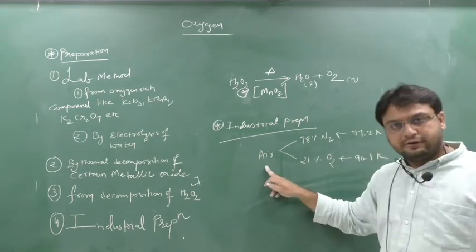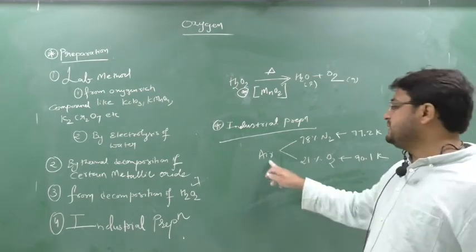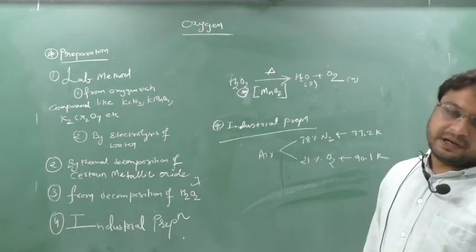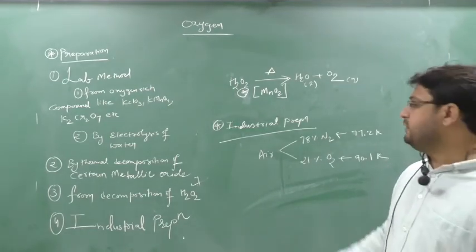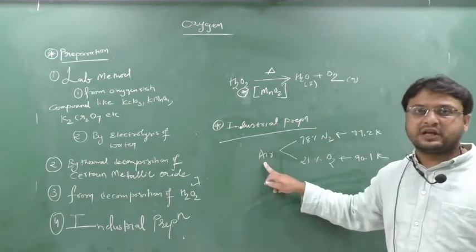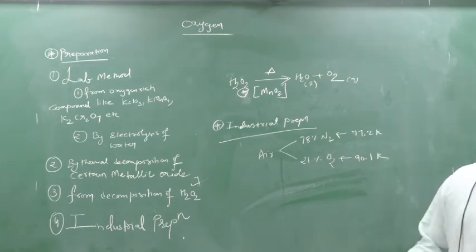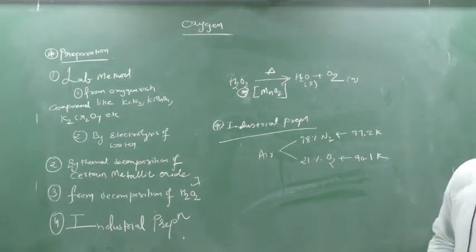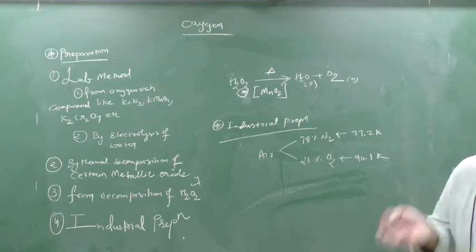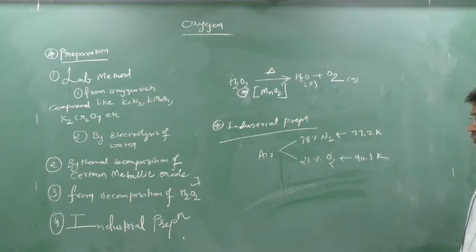Now we are liquefying this air. We will take this air at a low temperature and high pressure. When you take this air at a low temperature and high pressure, the air gets liquefied, meaning this nitrogen and oxygen get liquefied. This liquefied air we slowly start heating. We are doing fractional distillation. We are heating it.